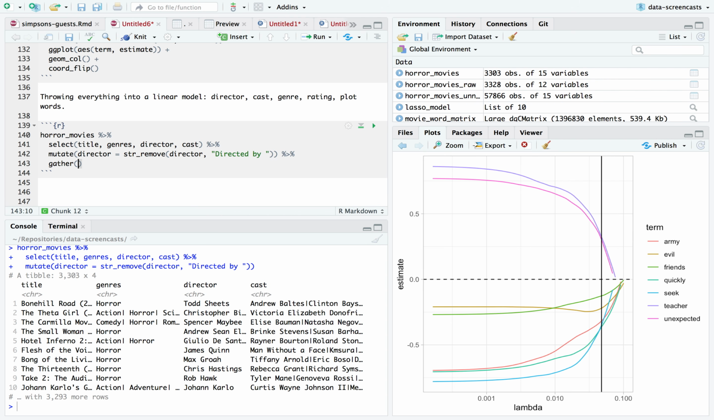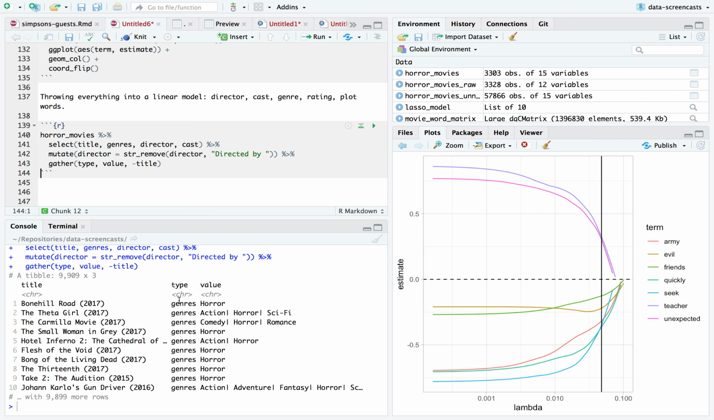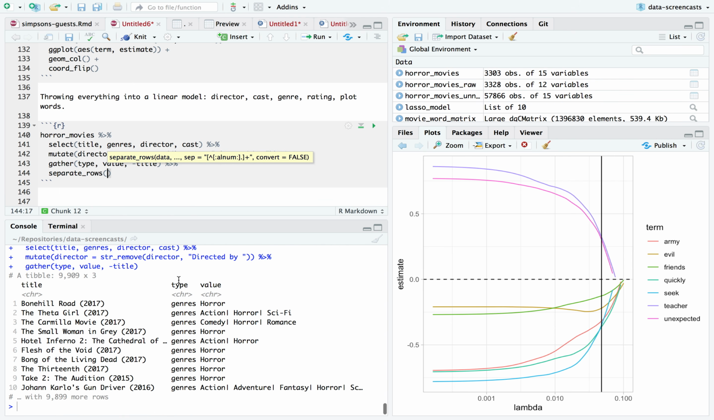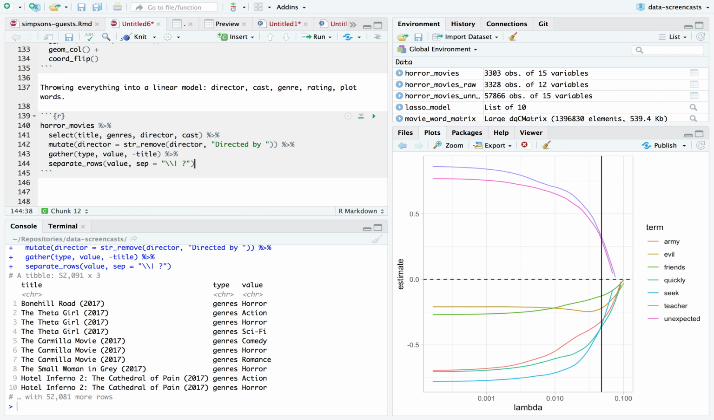Now I'm going to gather everything but my title into my type and my value. Now I'm keeping my genres, my title, my director, and my cast stacked on top of each other, which means I can again separate rows, but on value. I'm going to do it based on the separation of a pipe and either a space or not, where the question mark means the space is optional.